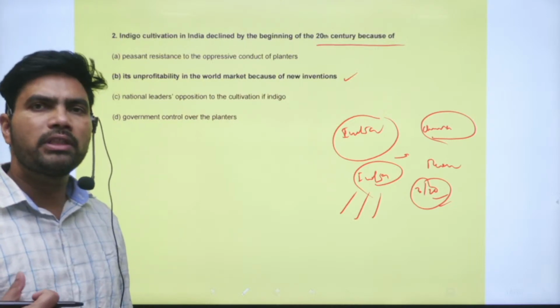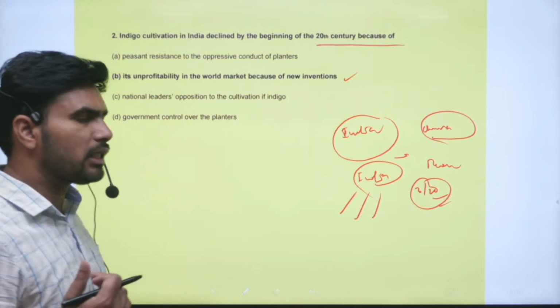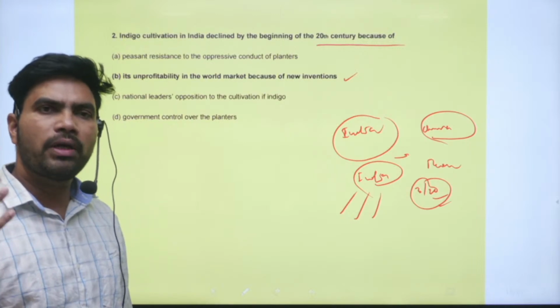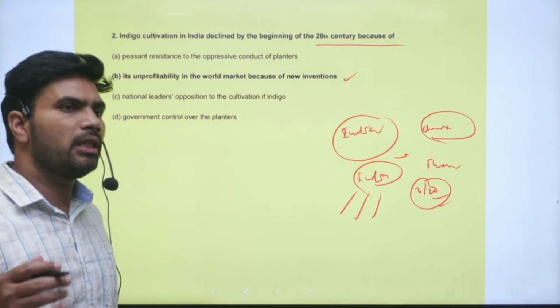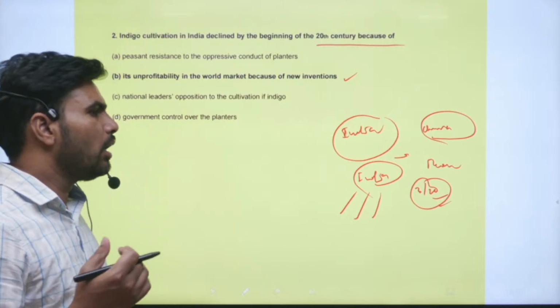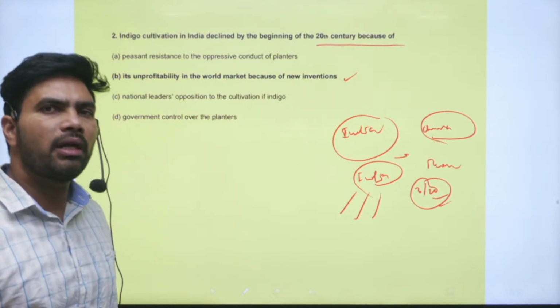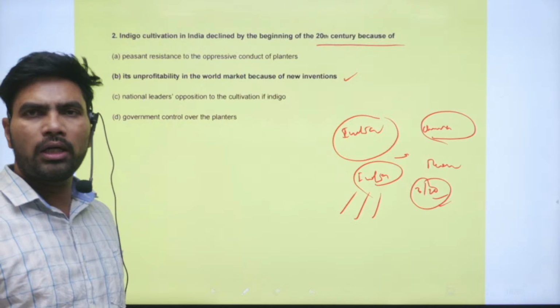So many interventions were there. The national leaders called for stopping this practice, the Teen Katiya system or cultivation of indigo, and were against it. Peasants were also not ready to cultivate it.